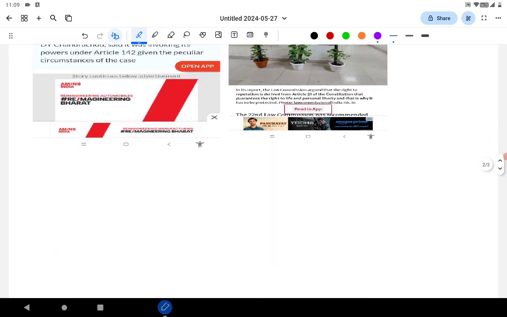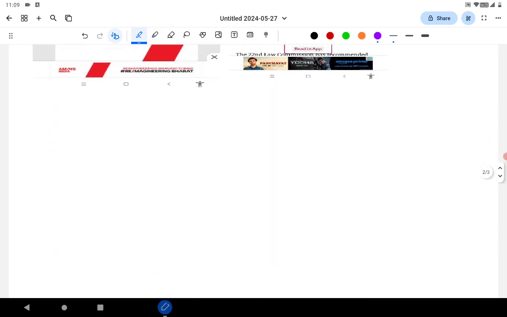Let me take another example and explain in more detail. It is related to Article 142. See, even this is in news. It was in news because of the Chandigarh municipal poll and the Supreme Court remitting the 20-year sentence of a person convicted under the POCSO, in February and March 2024. It was in news, Article 142.